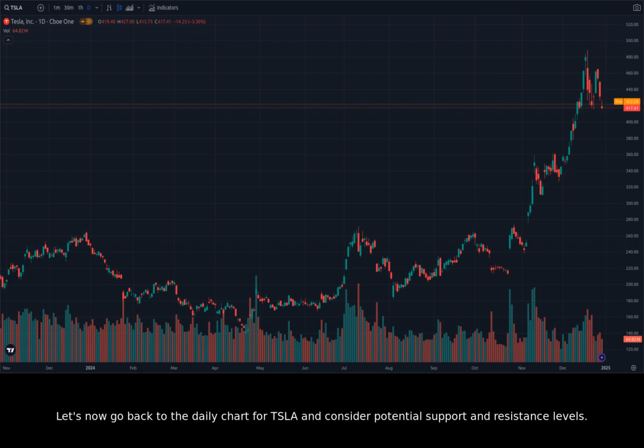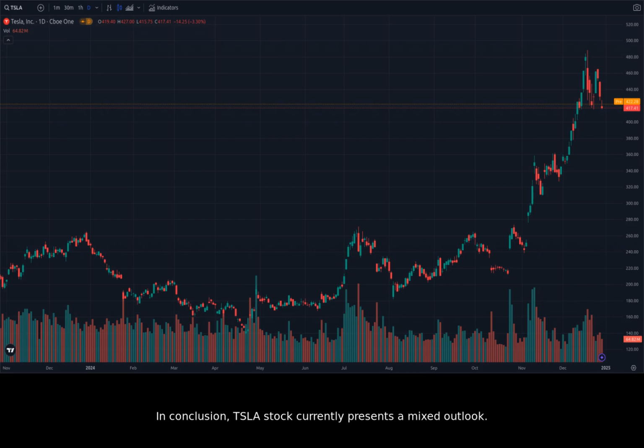Let's now go back to the daily chart for Tesla and consider potential support and resistance levels. Major support seems to be around the $410 to $415 range based on previous price action. Similarly, resistance may be seen in the $440 to $450 range, given the recent peak of the chart.